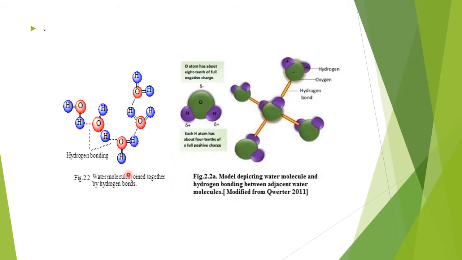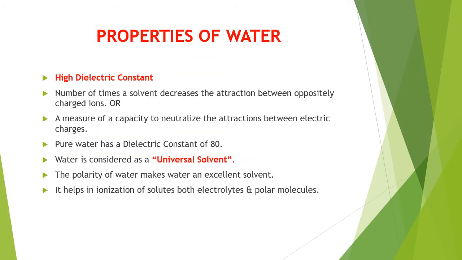So when you see the hydrogen bonding taking place, this is one water molecule, this is another water molecule. Hydrogen bonding can take place between the oxygen and the hydrogen of another molecule. So there can be 4 molecules attached to one molecule of water. As we have seen here, these dotted lines depict the hydrogen bonds between the electronegative oxygen and the electropositive hydrogen of the two water molecules. Having said so, let's understand the properties of water.